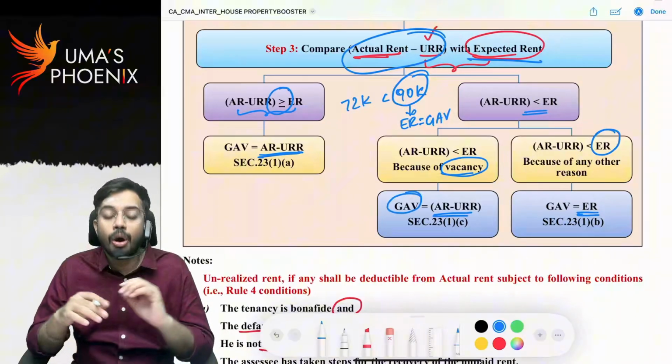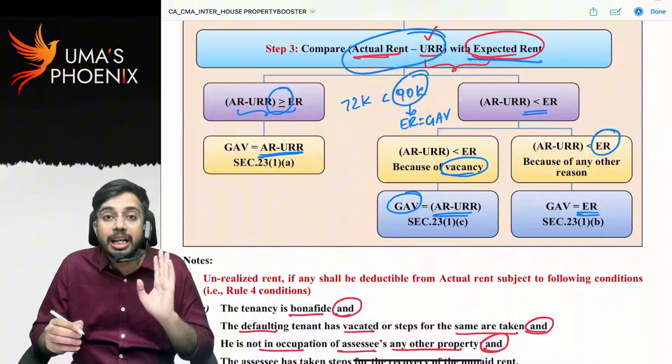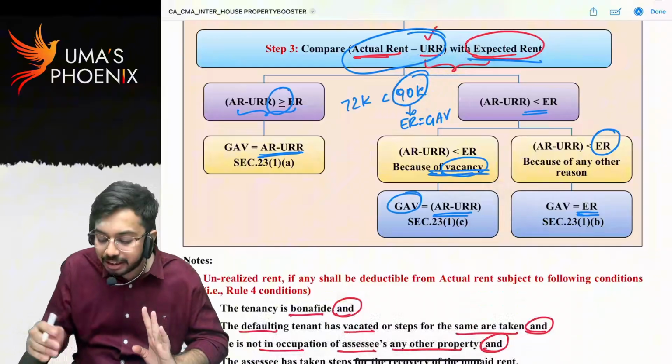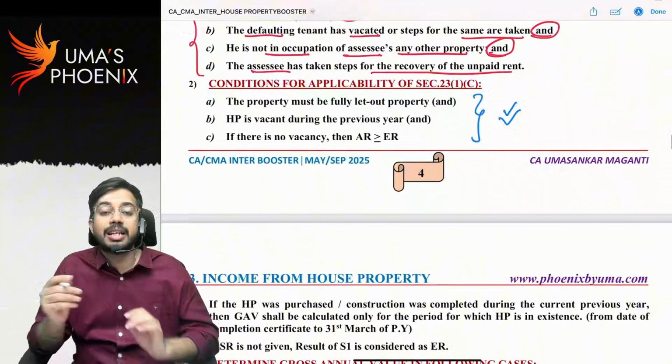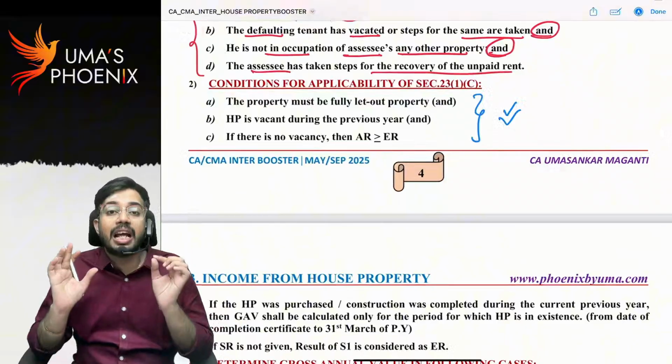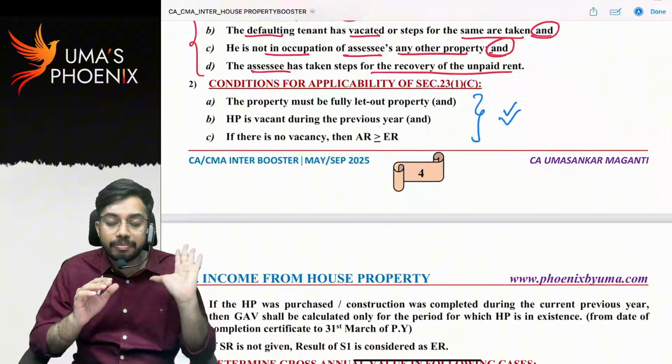Now, sir, how can we tell that house property actual rent is less than expected rent because of vacancy? Here there are conditions. If these three conditions are satisfied, then we can tell the reason for actual rent less than expected rent is because of vacancy.